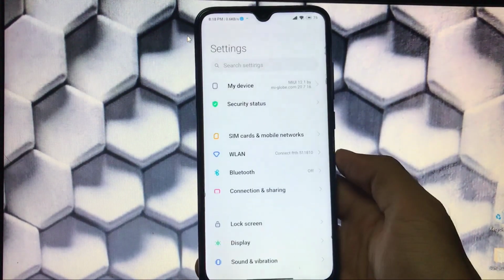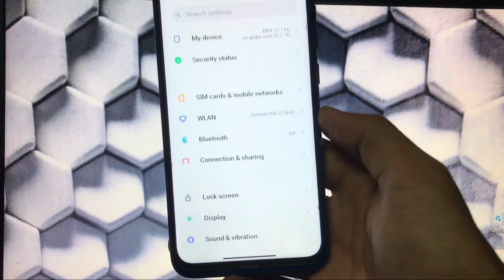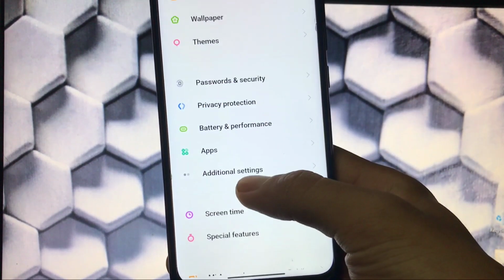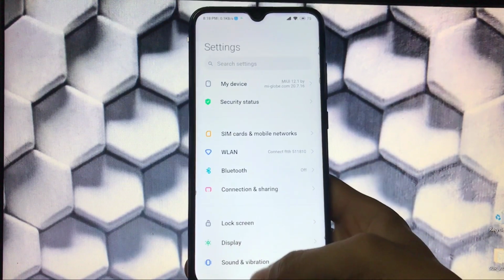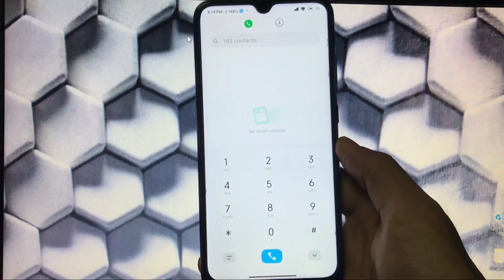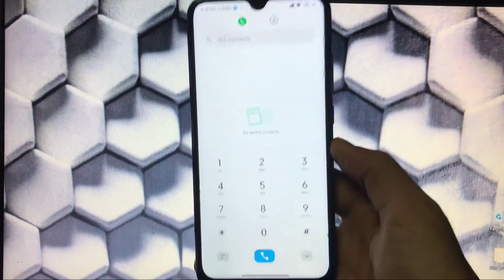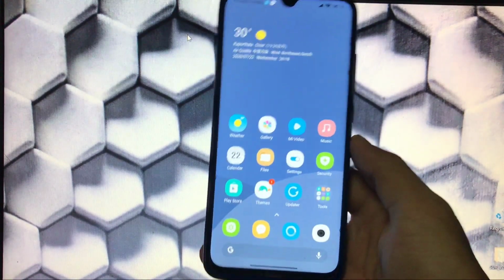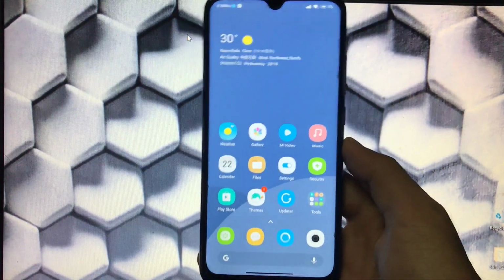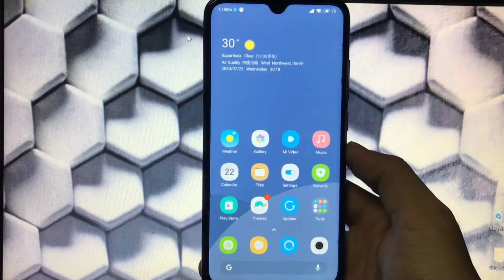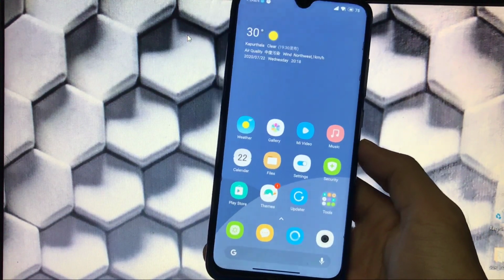If we talk about the settings, we have all the settings icons themed. If you are noticing, all these settings icons are themed. You should try out this theme because this theme is one of the great themes. If we talk about the dialer pad, that's also themed. This is also good looking, as you can see. Nothing else. These are all the themes which I just want to share with you.